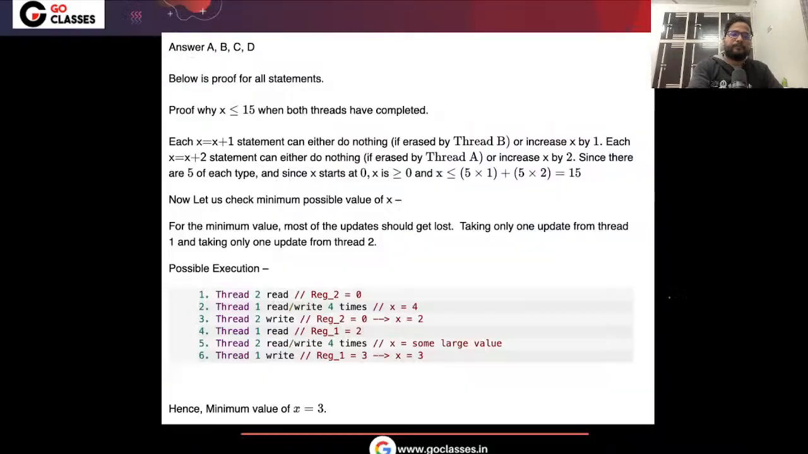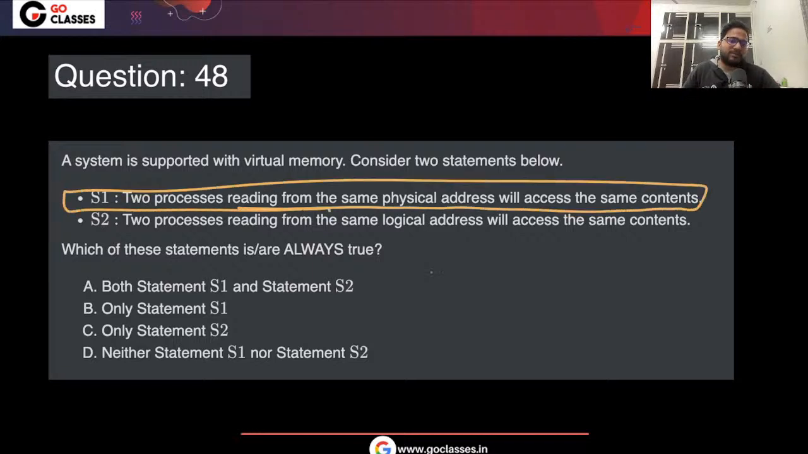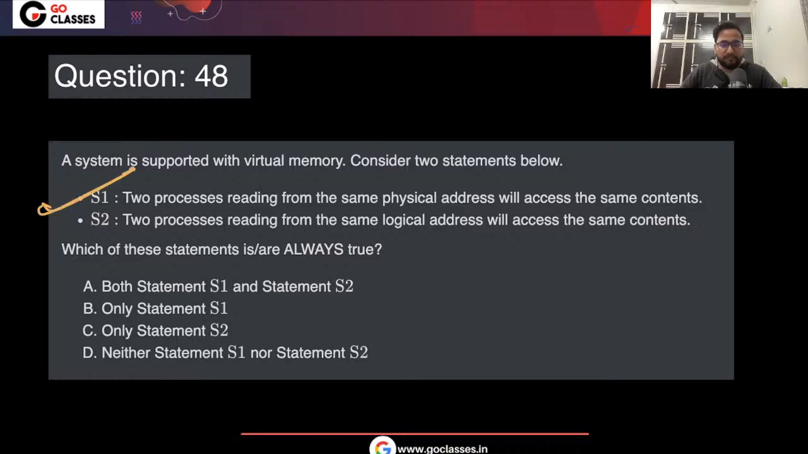Okay. So now let's just see this question. A system is supported with virtual memory. Consider two statements below. S1: Two processes reading from the same physical address will have the same content. That's very, very obvious. If the physical address is same, then they will be having the same content, because ultimately data is loaded in the physical address. S2: Two processes reading from the same logical address will access the same content.